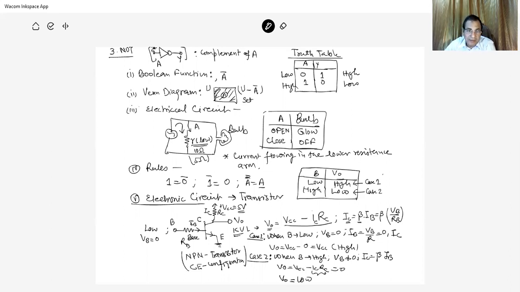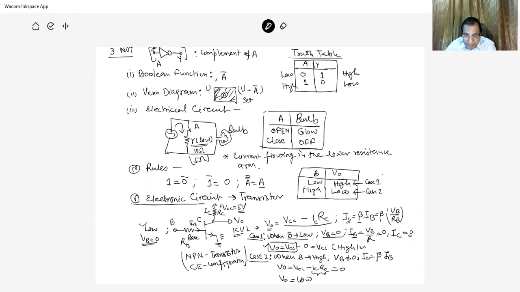Now in the first case, if this is low state, the base voltage is 0. So 0 upon R is 0, so IB is 0. If IB is 0, then IC is equal to 0. So when the B voltage is 0, base current is 0, collector current is 0, and therefore the potential drop across the resistance R is 0. So the whole output is the supply voltage VCC, and therefore the output is high.